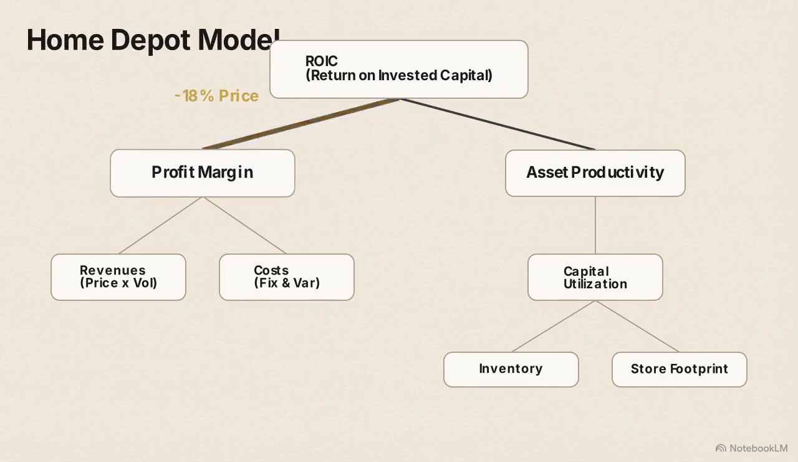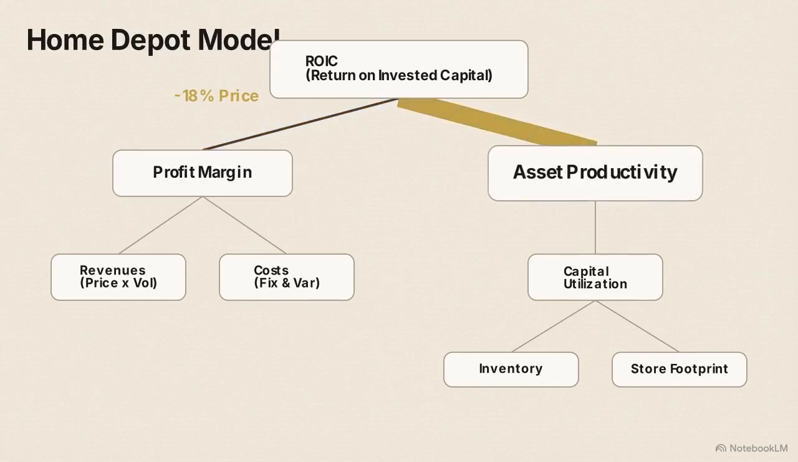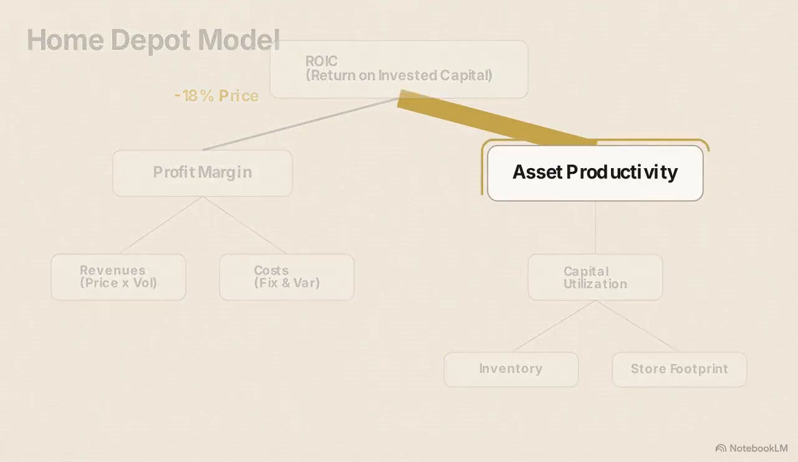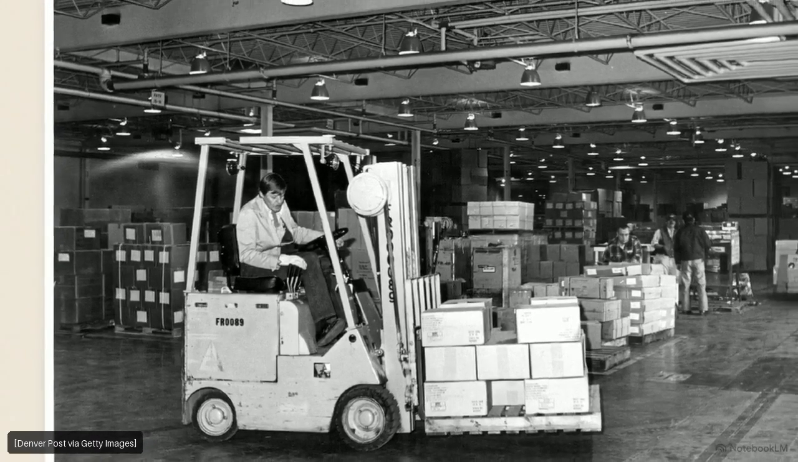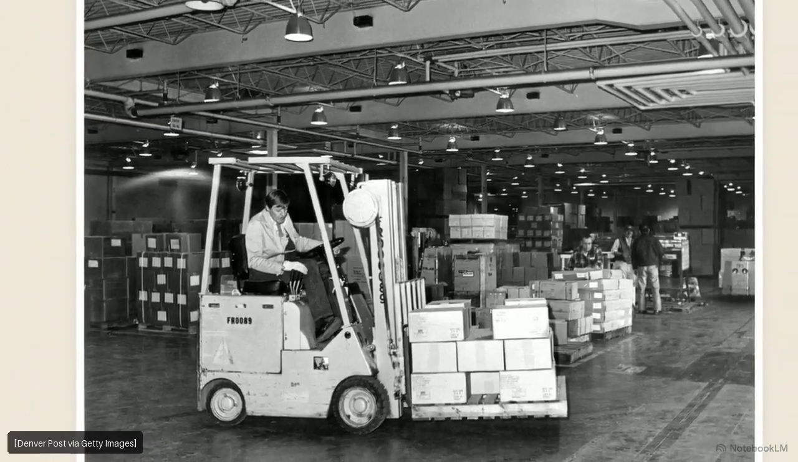But inputting Home Depot's financial data into the exact same tree structure yields a different shape. Their profit margin branch shrinks rapidly, representing prices up to 18% lower, while their asset productivity branch swells massively to compensate. Because the tree is mathematically complete, Home Depot's ability to maintain overall returns despite low prices forces the analyst to look directly at the asset productivity node to find the mechanical difference. Isolating that specific branch reveals an entirely different operational model.